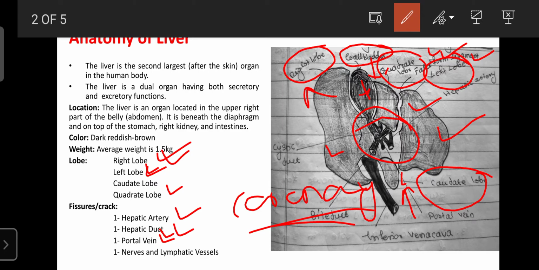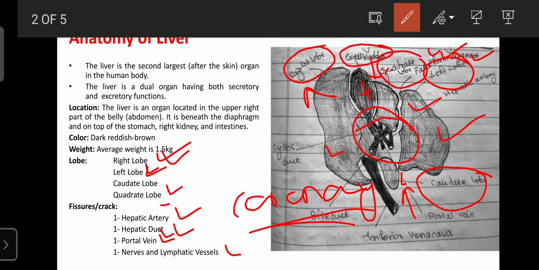Also, that fissure is entered by certain nerves, which control the functions of the liver, as well as the lymphatic vessels. Where our systemic circulation fails, that is carried out by the lymphatic vessels. The lymphatic vessels also begin from the liver.